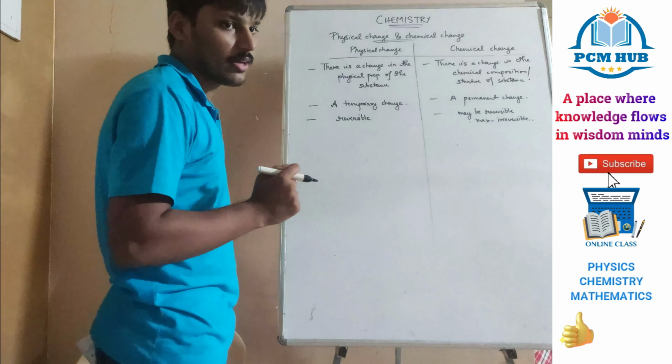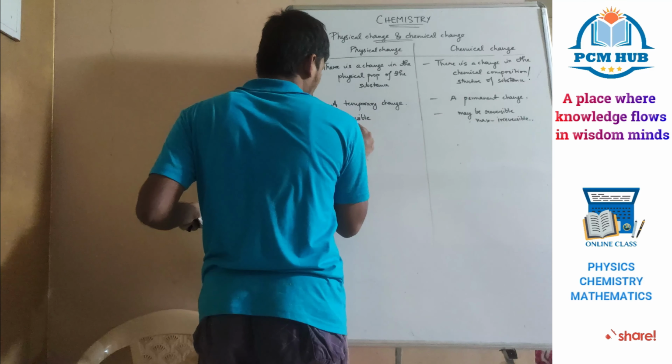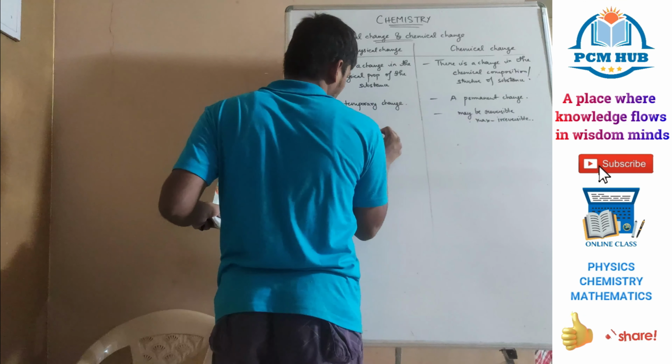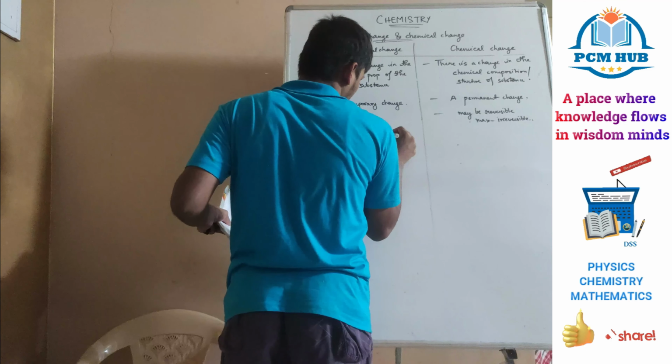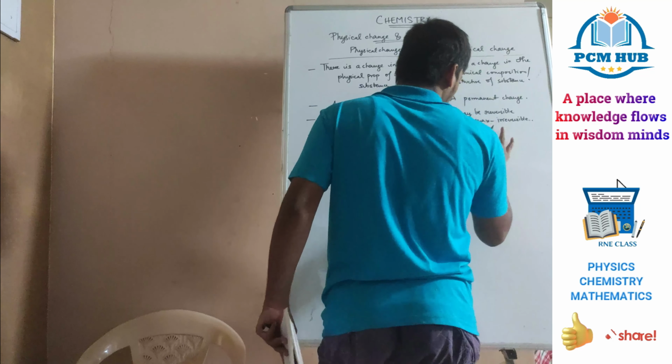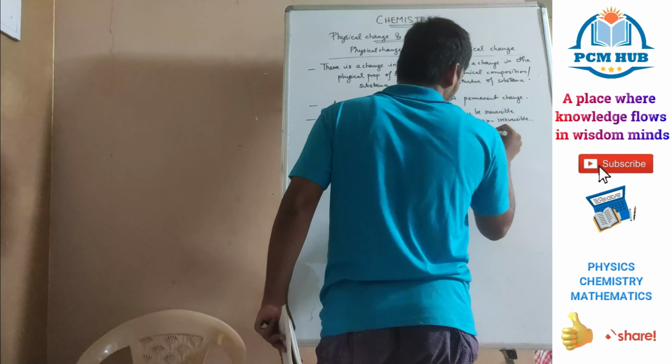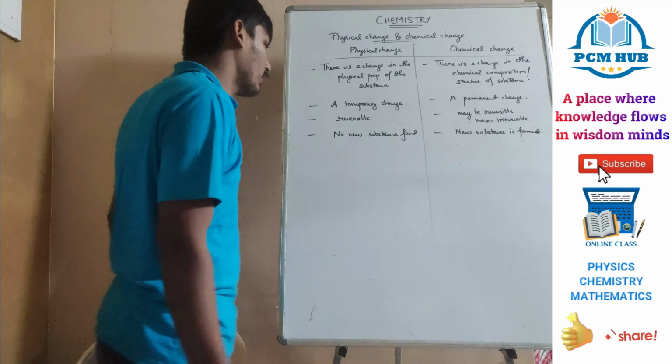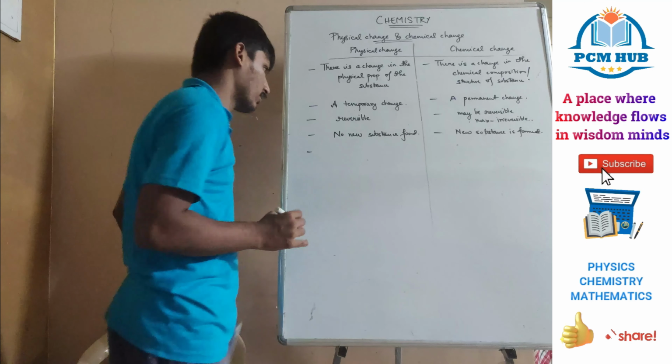In a physical change, no new substance is formed. In a chemical change, a new substance is formed.